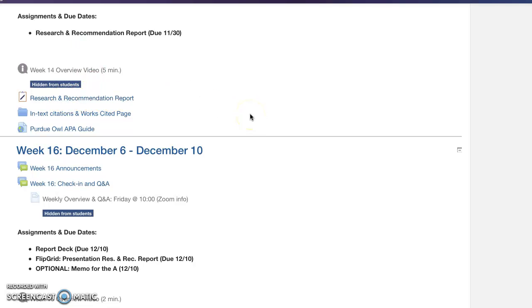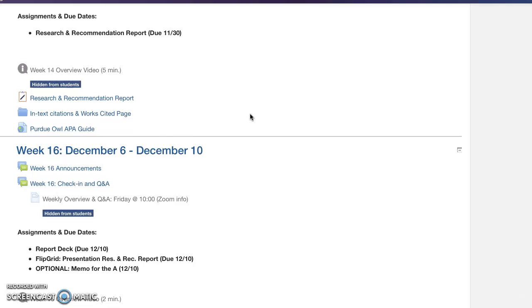Overall, everyone did a really good job. A few things that I noticed overall was that in your title page, make sure that you're specific about what the recommendation is. So recommendation to blank in order to blank, right? So let people know in a short sentence what it is that you're recommending and why.